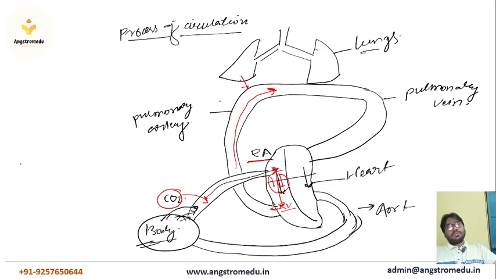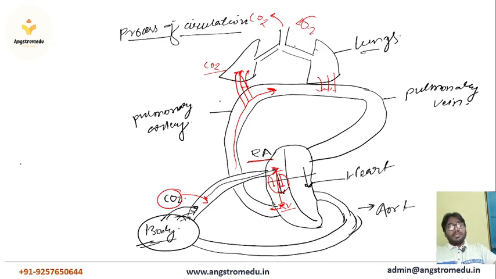lungs. This one is the lung, and here in the lungs, whatever CO2 is present in the blood will be transferred into our lungs. So you have learned how CO2 is transferred towards the lungs. Now all the CO2 has transferred into the lungs, and simultaneously we take in oxygen gas during respiration and remove the CO2 gas.